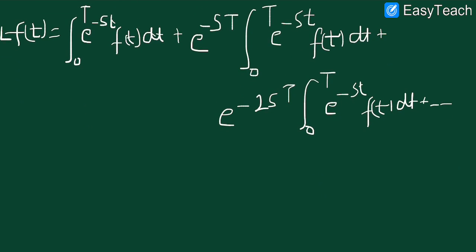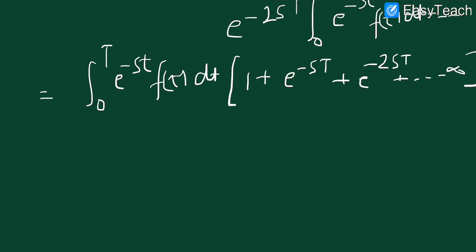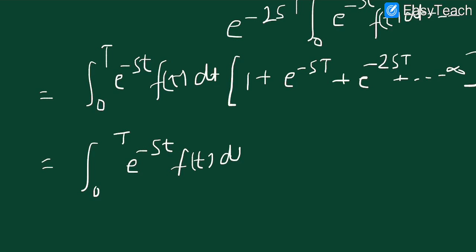Okay, so if we take out the common integral from 0 to T of e^(-st) f(t) dt, then we are left with 1 plus e^(-sT) plus e^(-2sT) and so on, up to infinity. So if we apply the summation for a GP of infinite terms, then it will be a upon 1 minus r.